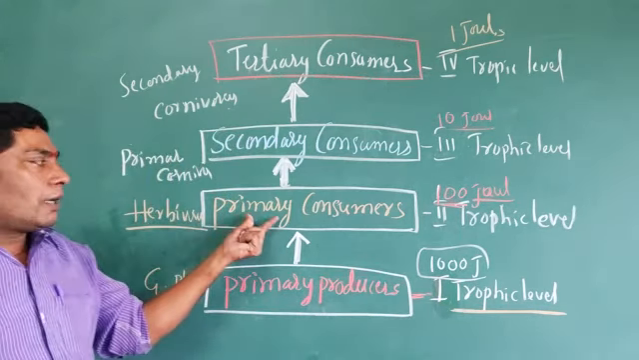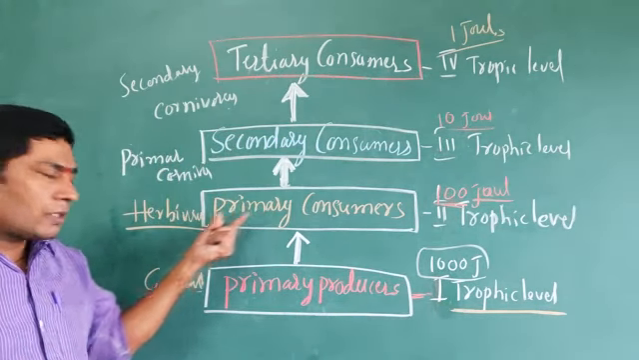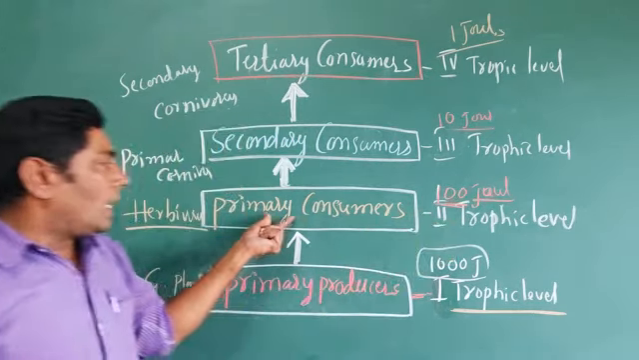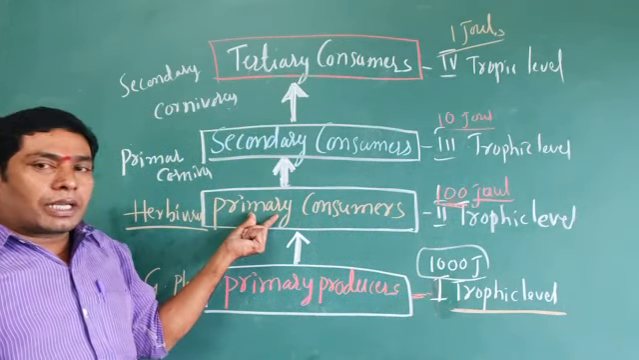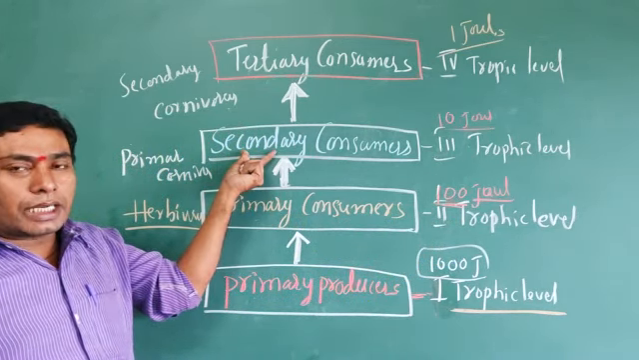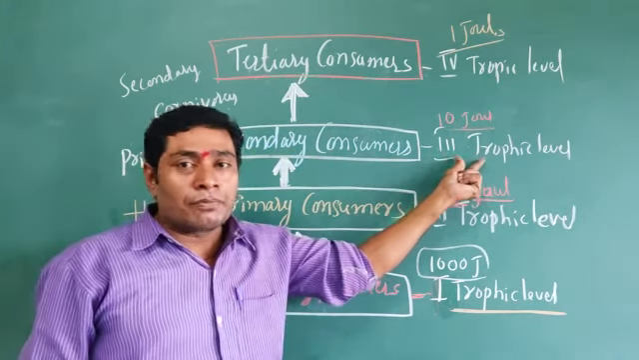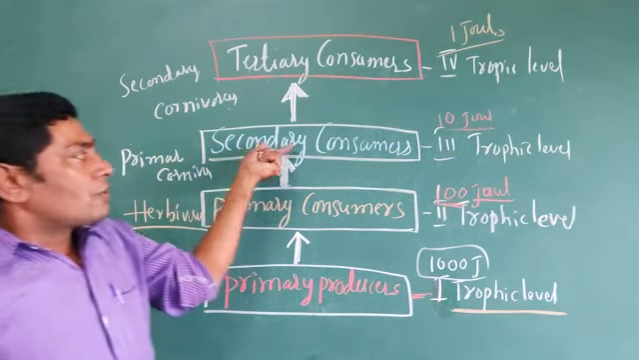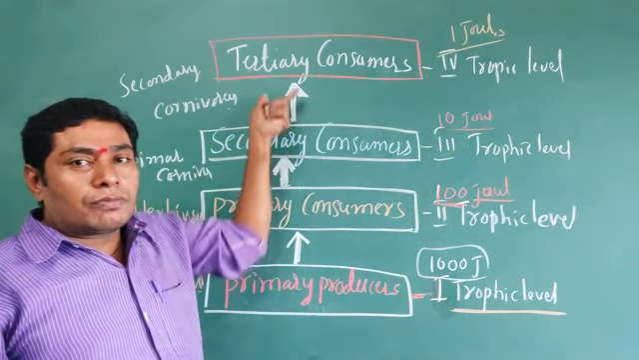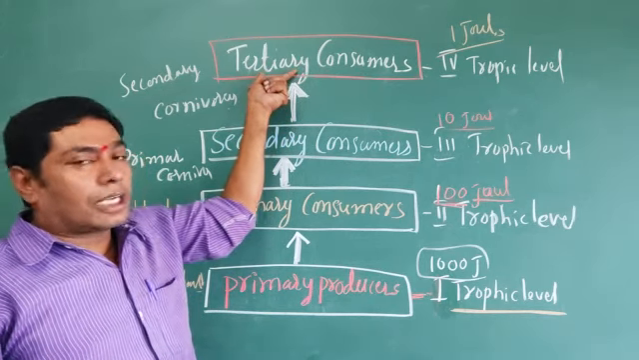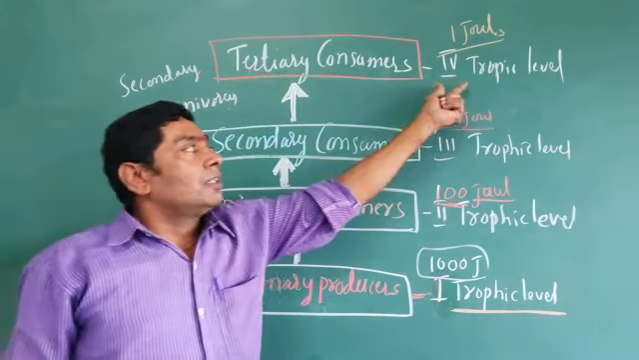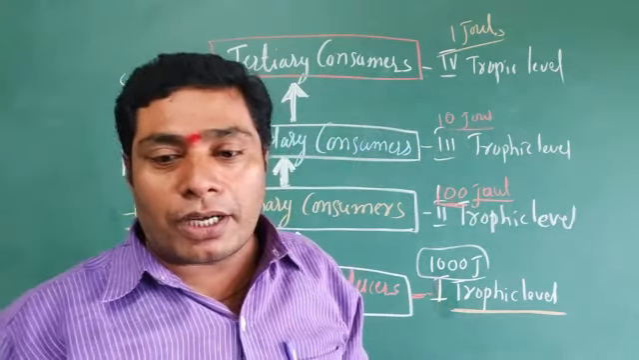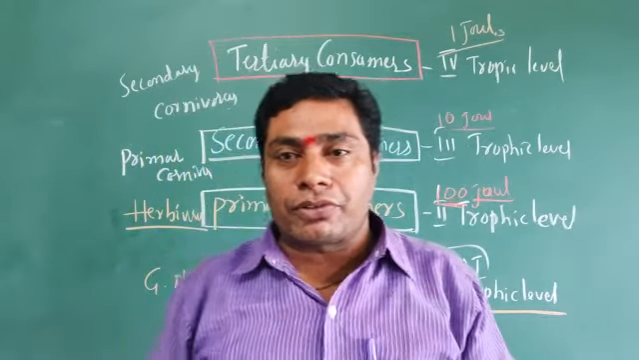And the primary consumers. The primary consumers means all herbivores are known as primary consumers. The trophic level is second. And the organisms depending on the primary consumers are known as secondary consumers. The secondary consumers are known as the third trophic level. An example is the primary carnivores. The organisms that depend on the secondary consumers are known as tertiary consumers. Tertiary consumers are the fourth trophic level. The example is the secondary carnivores or the top carnivores. It is the energy flow.